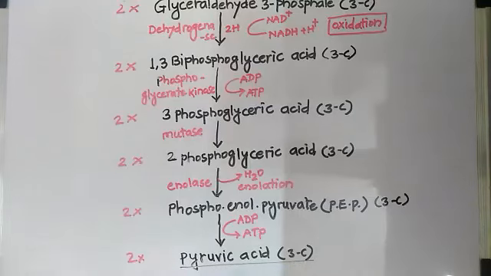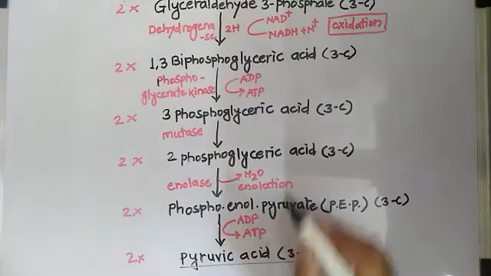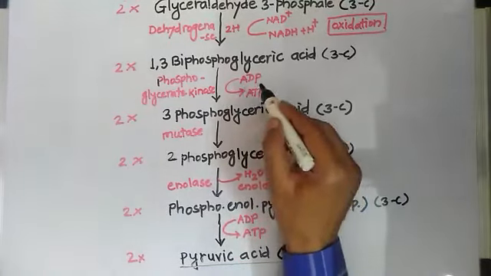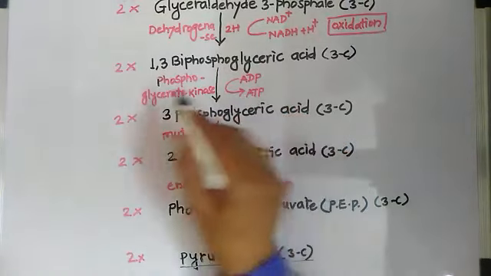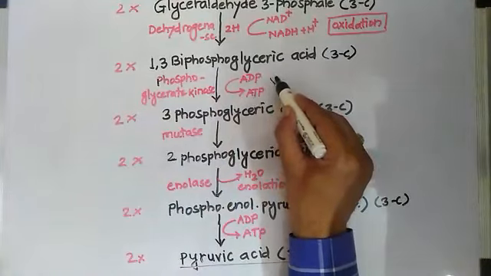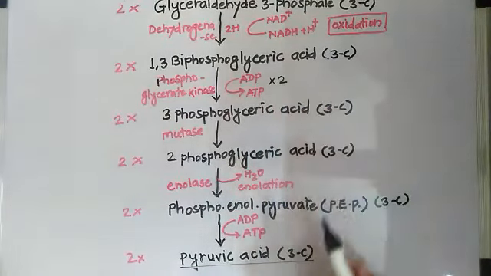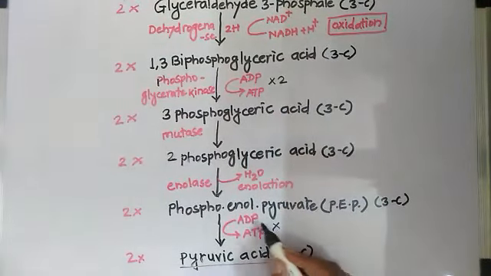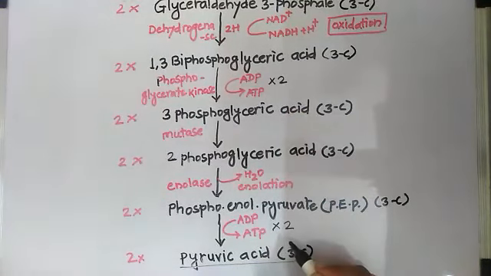As you observed here, ADP is converted into ATP, but as we had taken 2 molecules, we are getting 2 ATPs here. It is multiplied by 2, and here also ADP is converted into ATP. Here also we are taking 2 molecules.